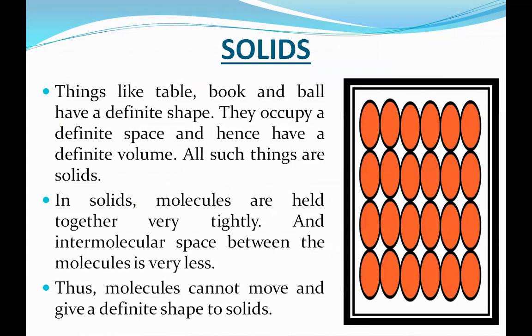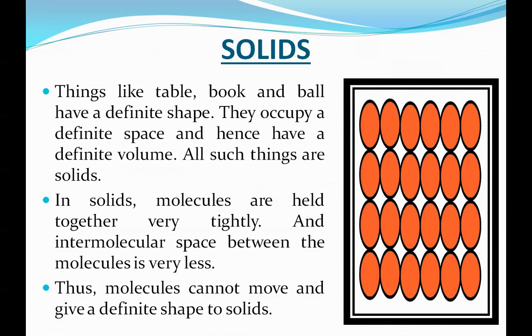First of all, solids. See, things like table, book, and ball have a definite shape. They occupy a definite space and hence have a definite volume. All such things are solids.